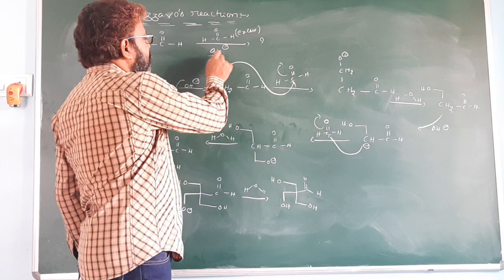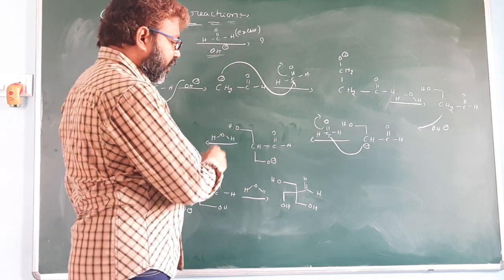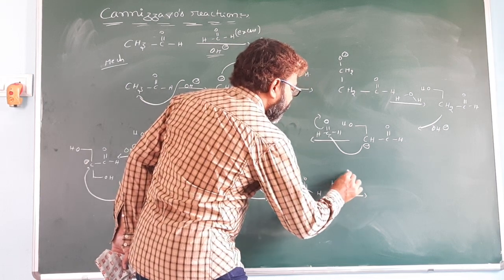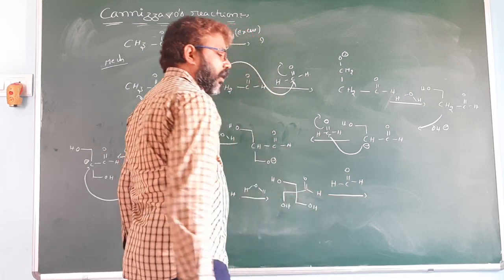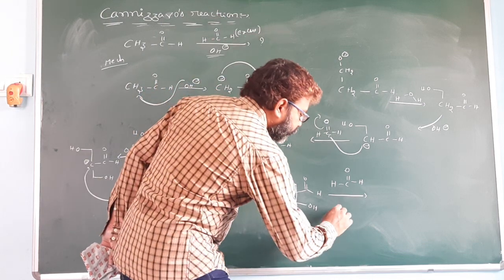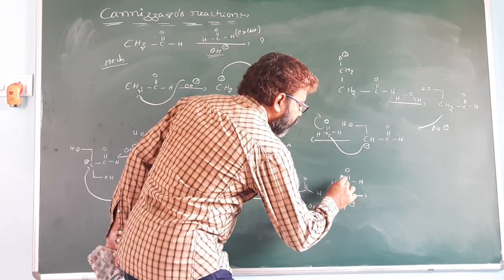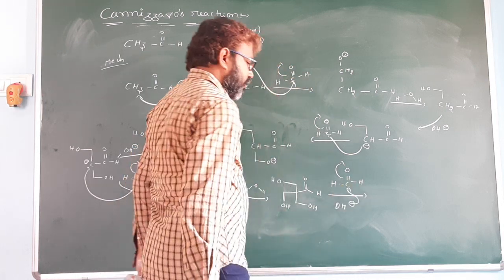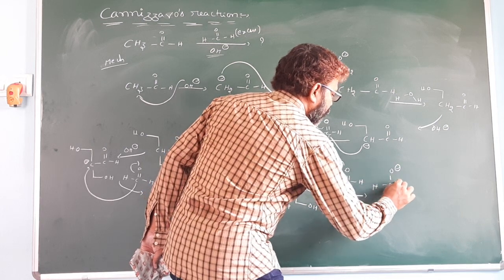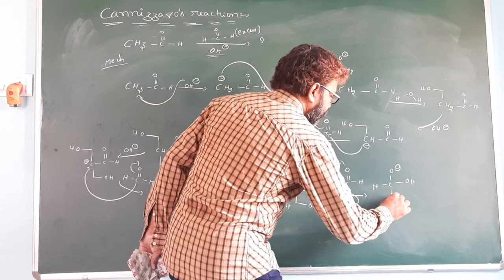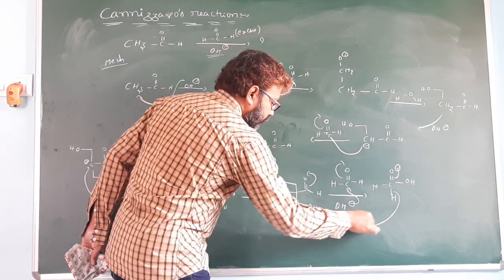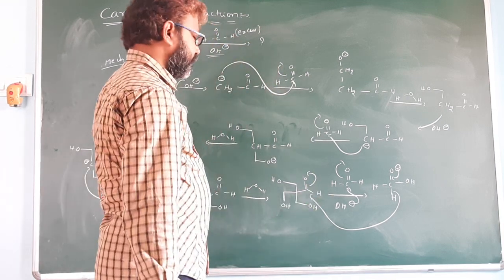The reaction takes place in strong basic medium. Now it is involved in the Cannizzaro reaction. The reaction takes place in the presence of excess formaldehyde. Already you know formaldehyde is a good hydride donor. So this pi bond electron shifts to here. OH minus attacks here and it is converted to HCO minus OH. This bonded electron shifts to here, and at the same time this bonded electron shifts to here. H minus attacks here.